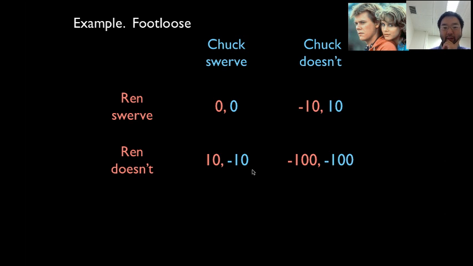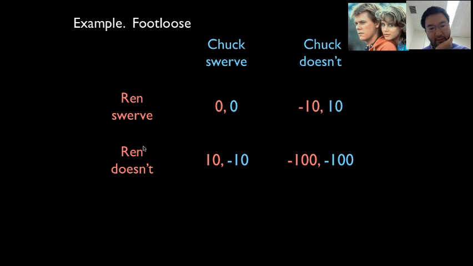How do I make a prediction using dominant strategies? Is it the case that for Ren, swerving dominates, either strongly or weakly, not swerving? Does this dominate this? Well, 0 is less than 10. So no, it's not the case that swerving is always better than not swerving. How about the other way around? Is not swerving always better than swerving? Well, 10 is bigger than 0, but minus 100 is less than minus 10. So that's not true either. It's not the case that not swerving is always better than swerving.